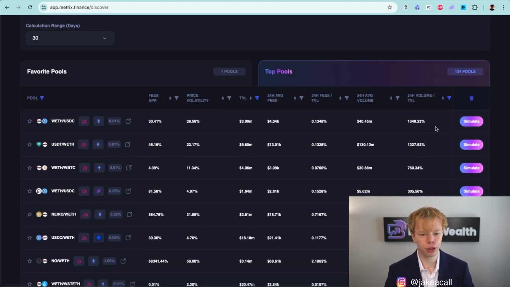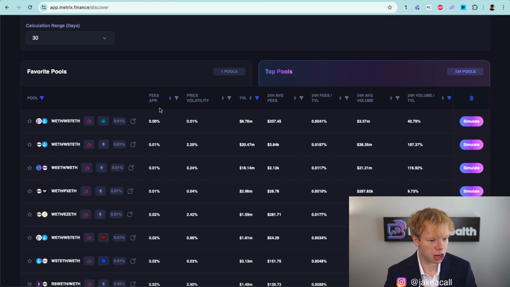Now, there's still 134 different liquidity pools here. That's still a lot of different liquidity pools that I'm going to have to sort through. So I'm going to start to evaluate different opportunities. I'm going to sort by the APR, and I already off the bat see some stuff that's like 0%, 0.01%. One thing I noticed off the bat against these different liquidity pools is they have a low APR because Metrics Finance is assuming a plus 25%, minus 25% range.